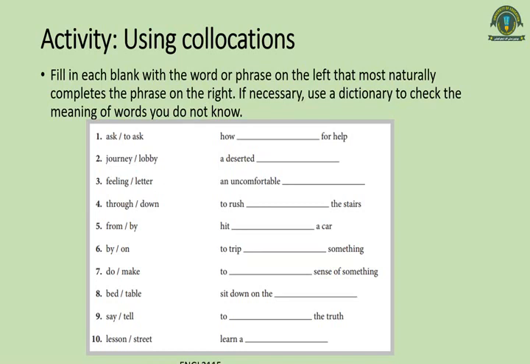Now here is another activity where you have to learn using collocations. For example, what should come over here? Collocations means the words that suit together or that appear together. We should not use words which generally do not appear together. For example, here we will use "how to ask for help." We won't use "how ask for help." "How ask for help" will be an incorrect answer. So you have to do this activity as well.